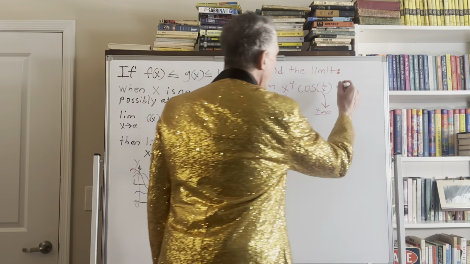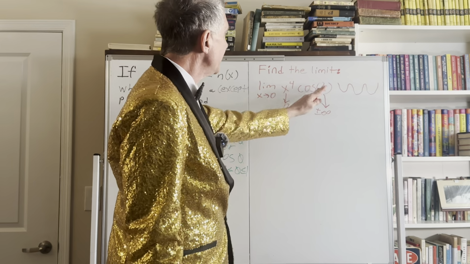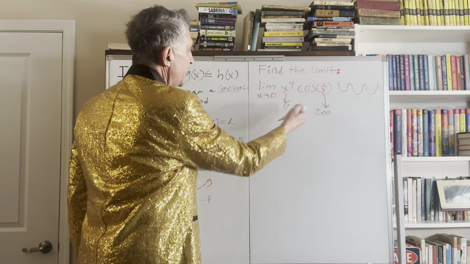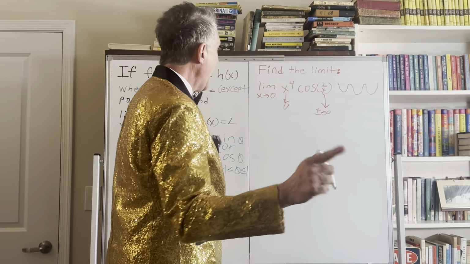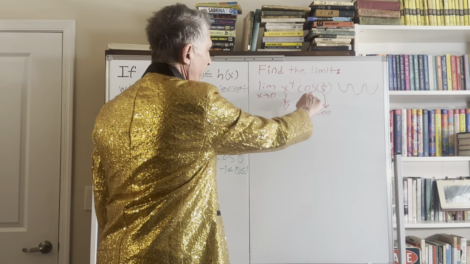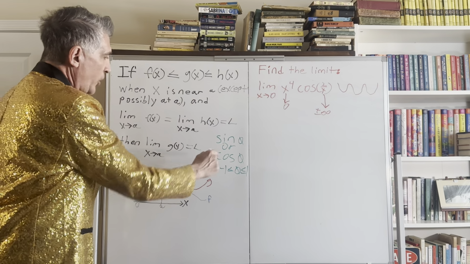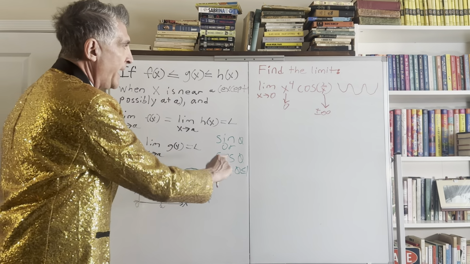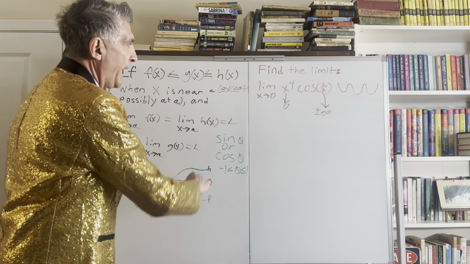So since this wave is attached to this something going to nothing or infinity, we can't take the limit here, right? We've got a 0 times something that we can't define. However, it is bounded with the cosine. Remember, we said sine or cosine theta is bounded between 1 and -1 inclusively. So we can use the squeeze theorem. Actually, this is a perfect example, which is why I chose this to use the squeeze theorem.